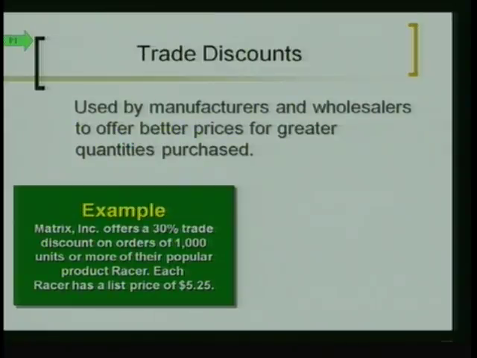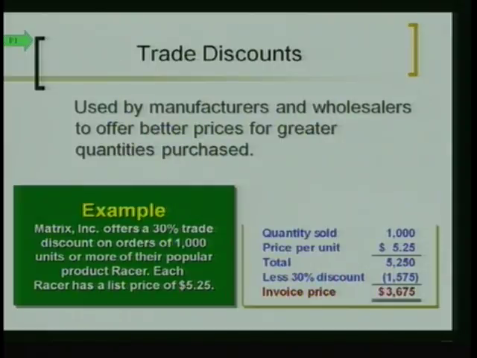Okay? Let's look at an example. Matrix Inc. offers a 30% trade discount on orders of 1,000 units or more of their popular product, the Racer. Each Racer has a list price of $5.25. Let's say they sell 1,000 to us as the retailer. Well, 1,000 times the list price of $5.25, if they didn't offer any discount at all, we would have to pay $5,250, right?